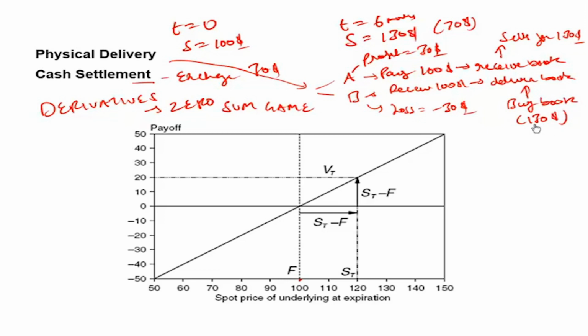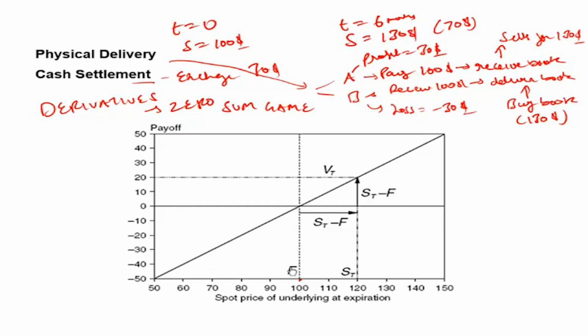So who will be in a profit or in a loss? To begin with, we don't know. To begin with, the value of a contract is always zero. That is, nobody is in a profit or a loss. As time passes and the value of the book changes or the value of the asset changes, one party can be in the money and another party will be out of the money.